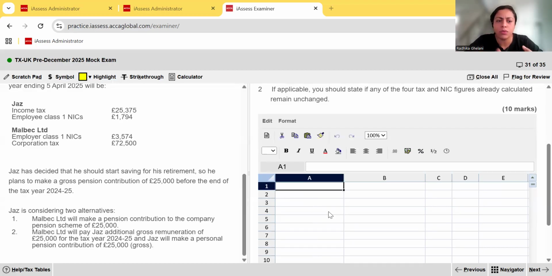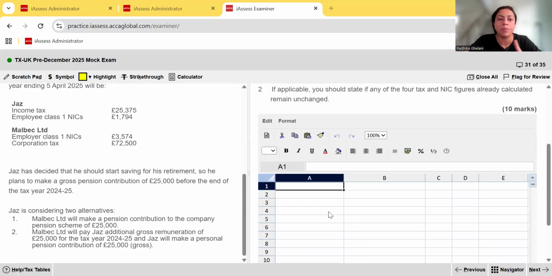So for alternative one, it's quite an easy one. Jazz's income tax remains the same. Employee and employer class 1 NICs remain the same. Also, why does income tax remain the same? Income tax remains the same because although the company is making a pension contribution on his behalf to the company pension scheme, employer contributions in employee pension schemes are considered exempt incomes for employees, okay? That's the reason why Jazz's income tax is not going to change, because it's an exempt income.